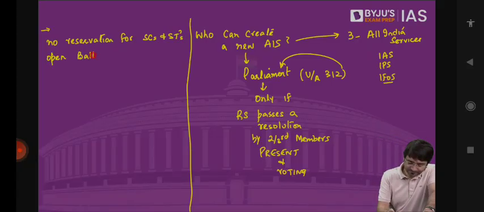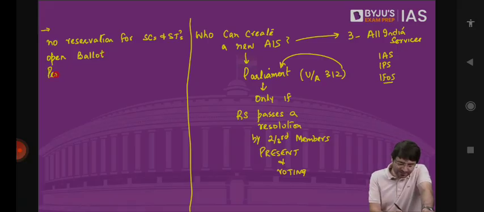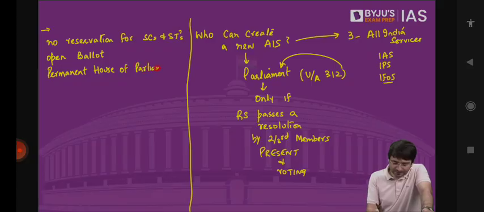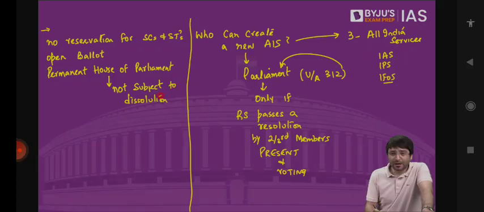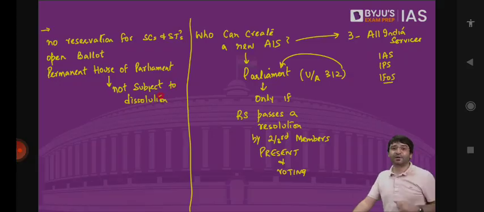We say Rajya Sabha is the permanent house of parliament. When we say permanent house, that means not subject to dissolution. Lok Sabha can be dissolved, and Lok Sabha gets dissolved every 5 years. But Rajya Sabha cannot get dissolved. Rajya Sabha is the permanent house of Indian parliament. It remains there forever. And how to ensure this permanent nature of Rajya Sabha?